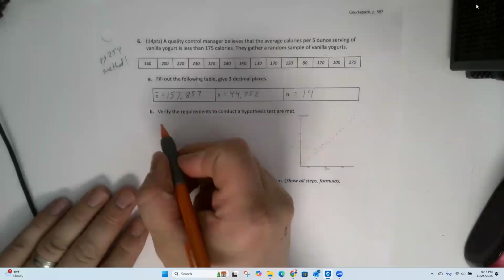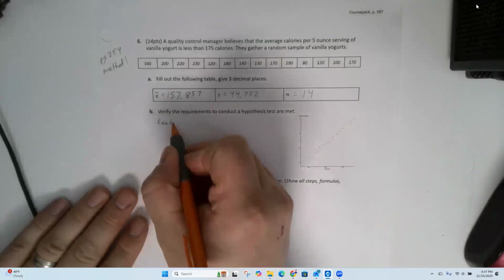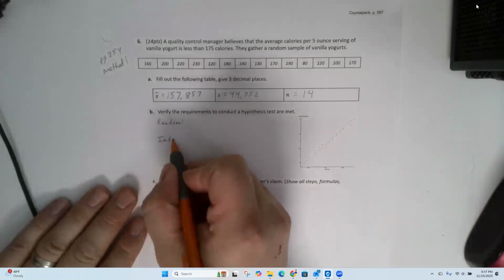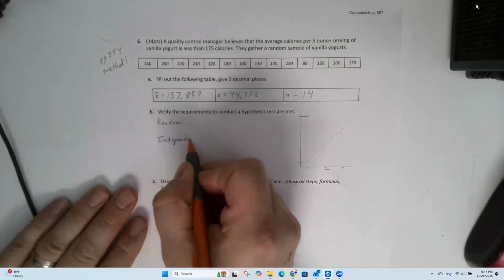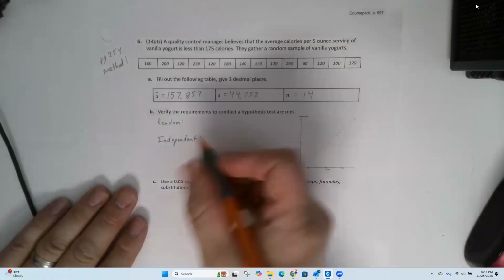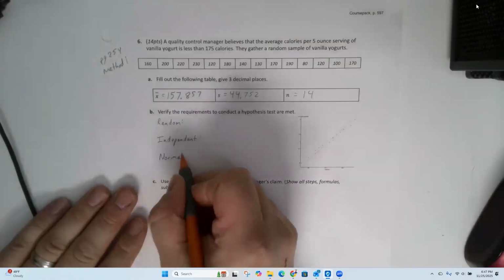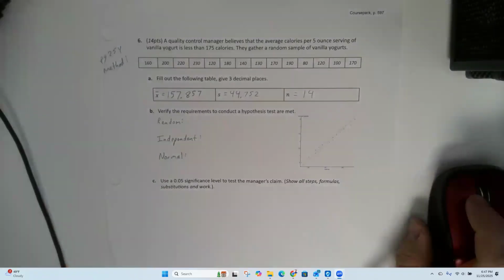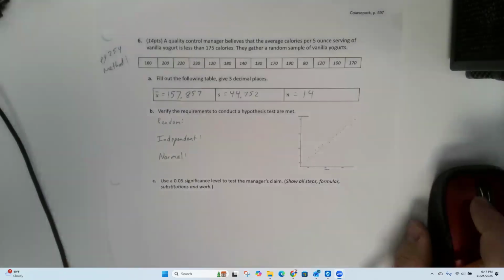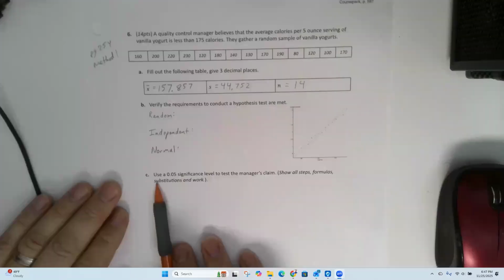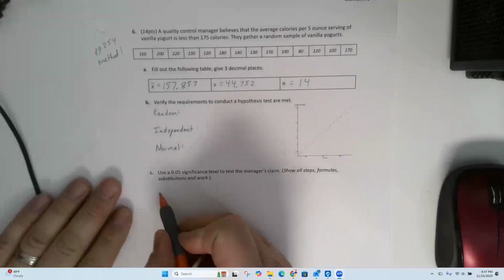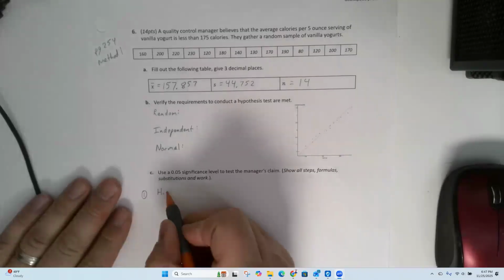Verify the requirements to conduct a hypothesis test are valid. So we need to check that it's random, independent, and normal. Use a 5% significance test to test the manager's claim. There are six steps here. So the null hypothesis.